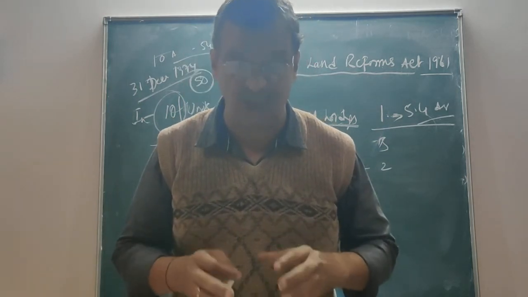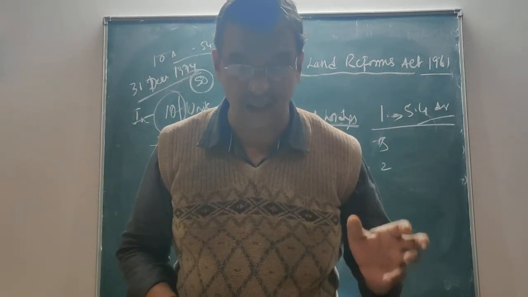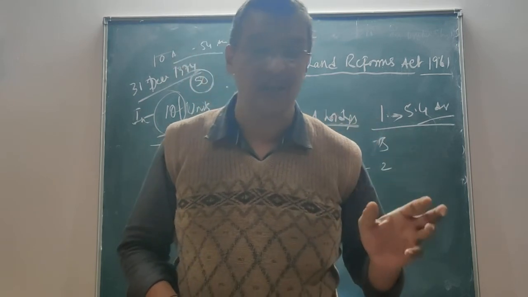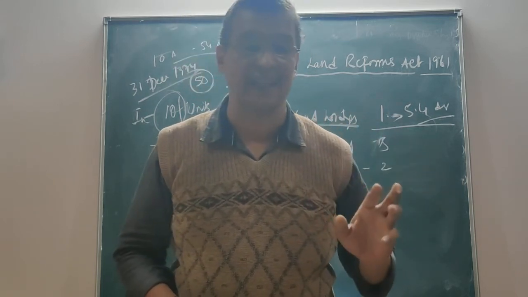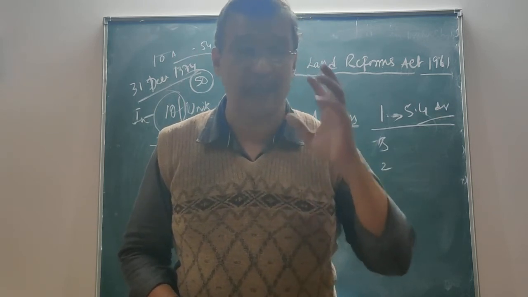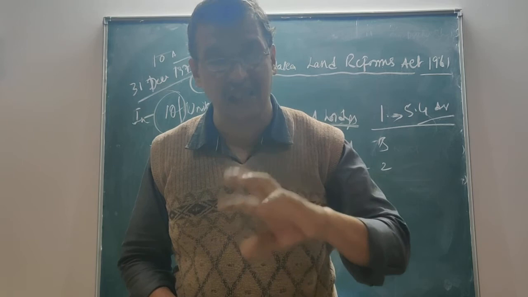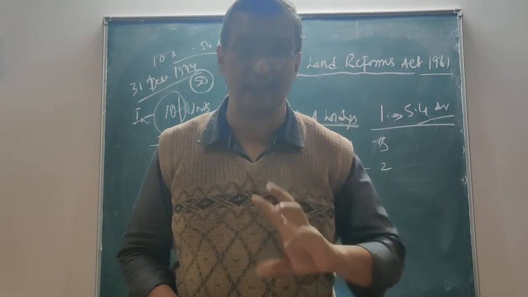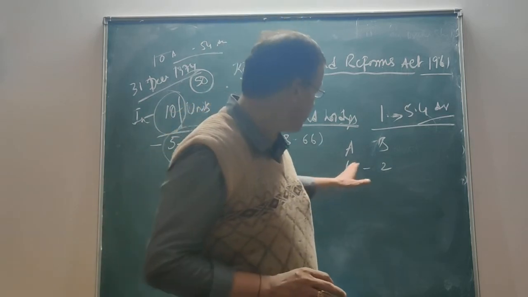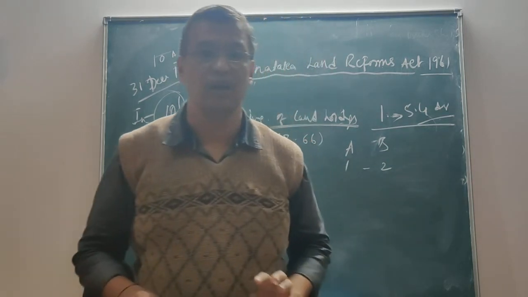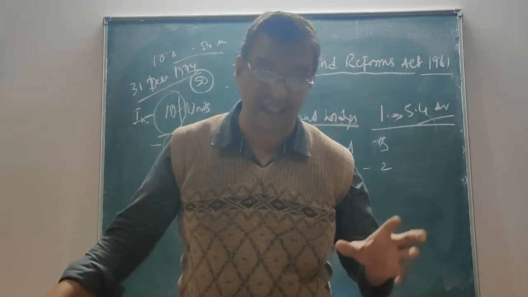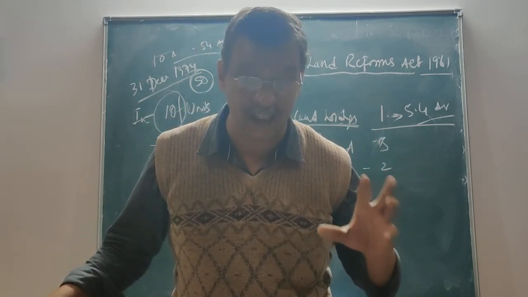That is how 1 acre of land is in category 1, 2 acres of land in category 2, and 4 acres of land in category 3, that is D class land. So A class land, B and C class land are called one category, and D class land is called another category. On the basis of this formula, we ascertain the ceiling area of a person.